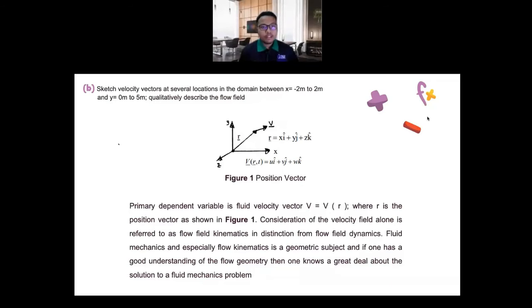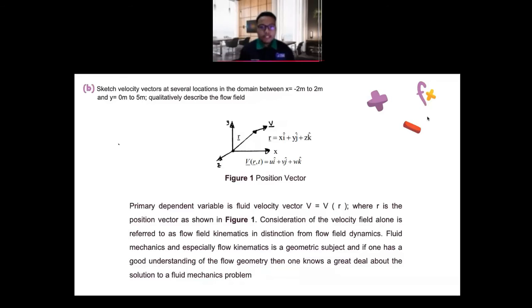Now I will explain how to sketch velocity vectors at several locations in the domain between x equal to negative 2 meters to 2 meters and y equal to 0 meters to 5 meters, and qualitatively describe the flow field. Before that, I will explain how the position vector applies in fluid mechanics.